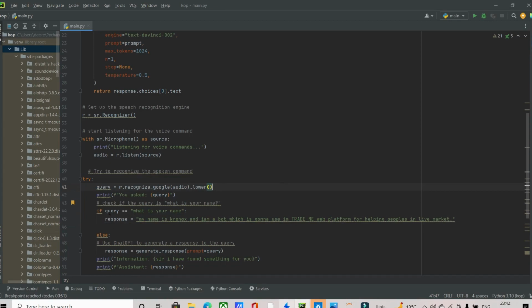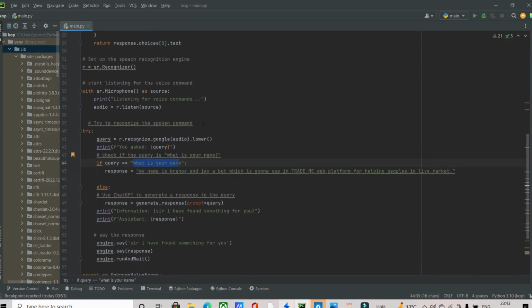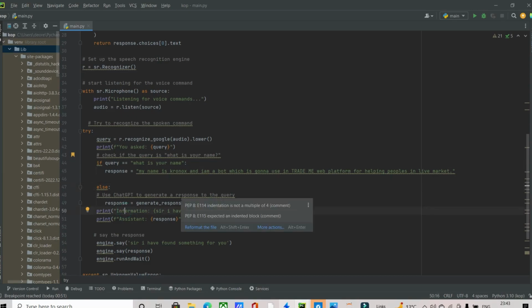Else, if this query is not "what is your name", I've just defined one query of mine, that's why. But if it is not like "what is your name", then it will use the ChatGPT or OpenAI engine for generating responses. Then I have used the else command. Be sure that if and else are in the same indentation blocks here. Then I've used the engine to generate a response, a prompt request to the query.